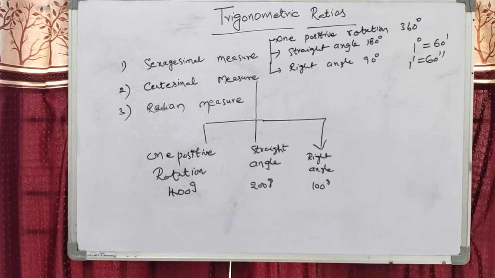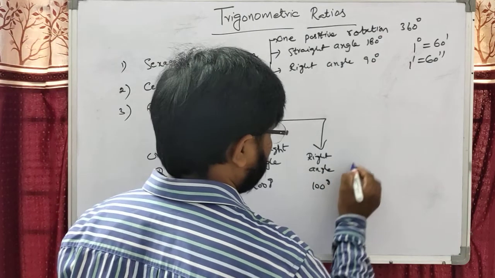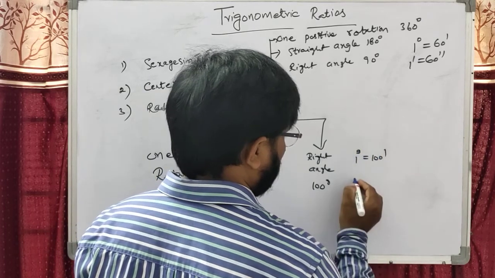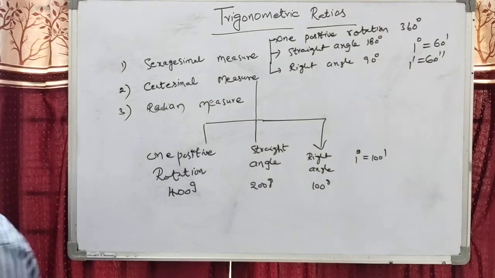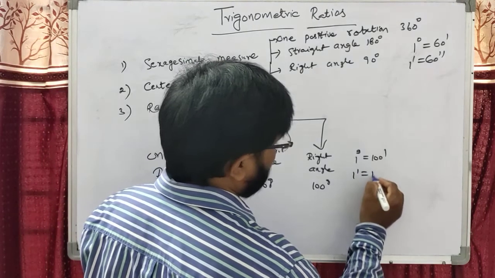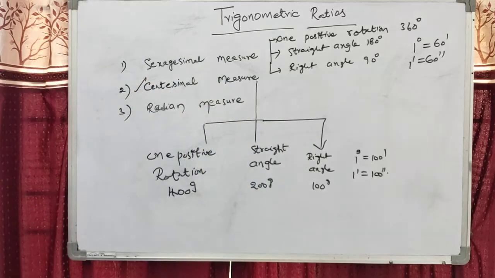Okay students, one grade is 100 minutes, and 1 minute equals 100 seconds. This is called the centesimal measurement.